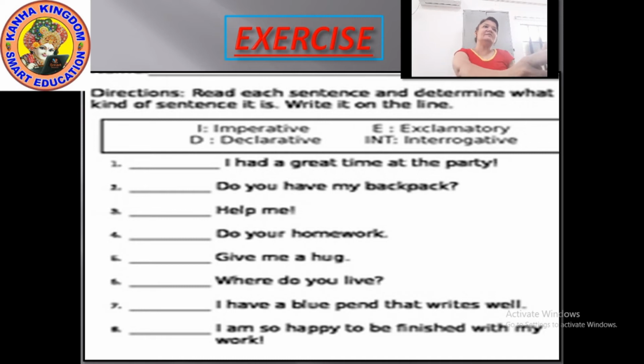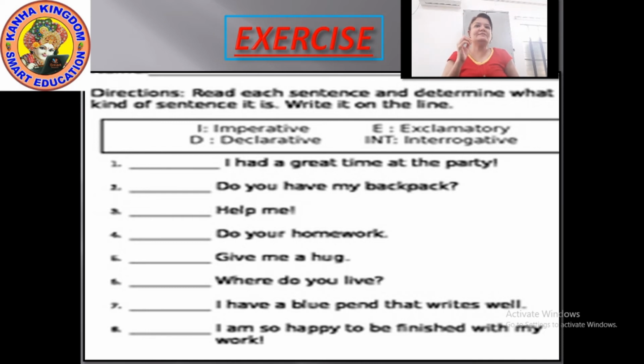Okay, mention whether it is an imperative sentence, an exclamatory sentence, a declarative sentence, or an interrogative sentence. You have to mention everything. Let's see the first sentence. Whatever you feel, if you feel that it is imperative, write imp. If it is interrogative, write int. If it is exclamatory, write e, and if it is declarative, write d. But write it very neatly and clearly.